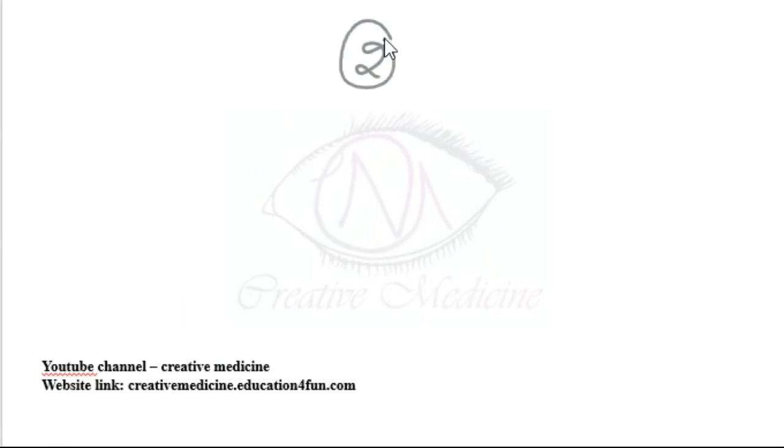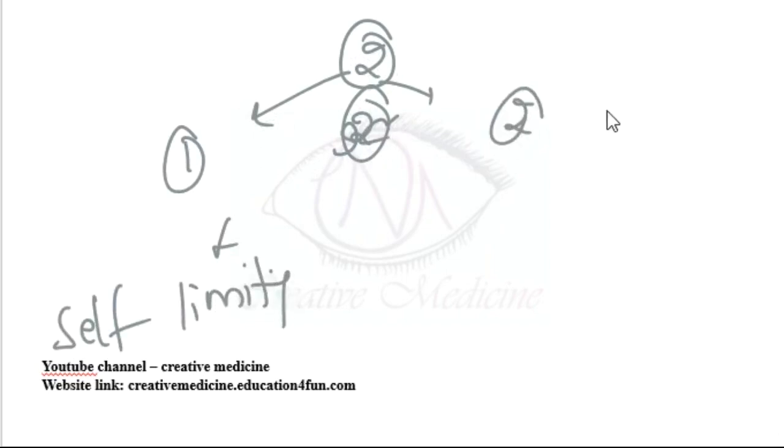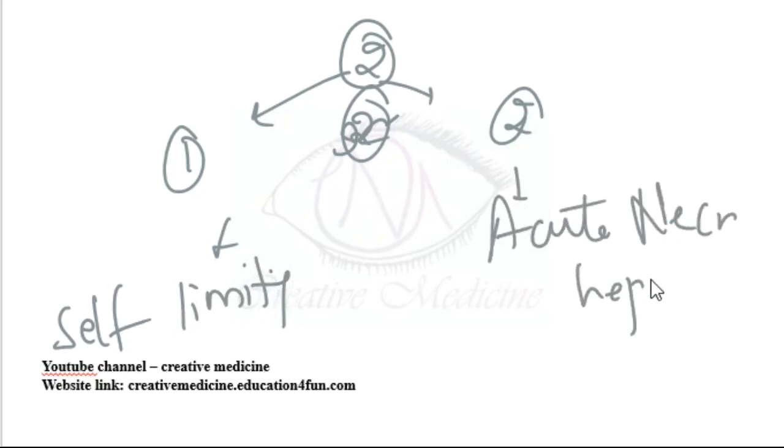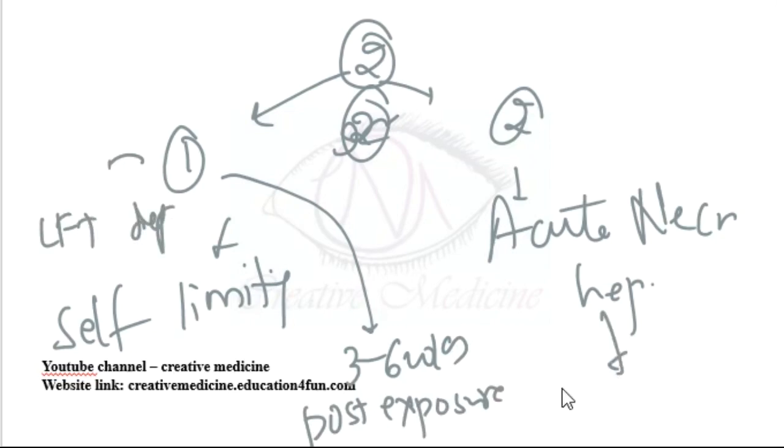There are two types of halothane hepatitis, type 1 and type 2. Type 1 is a self-limiting disorder, whereas type 2 is acute necrotizing hepatitis. In type 1, it is seen 3 to 6 weeks post exposure to halothane, and liver function tests are deranged. Whereas acute necrotizing hepatitis is seen in 1 in 35,000 to 45,000 patients.